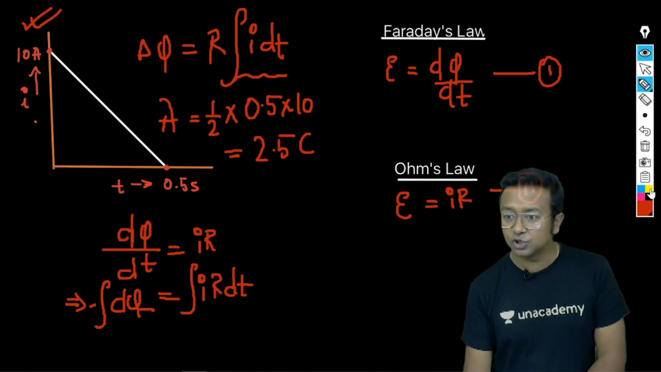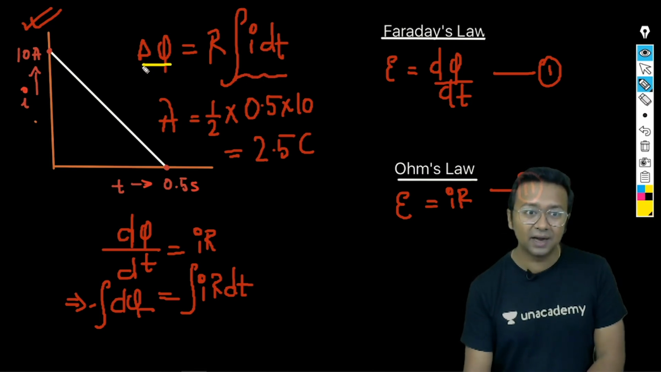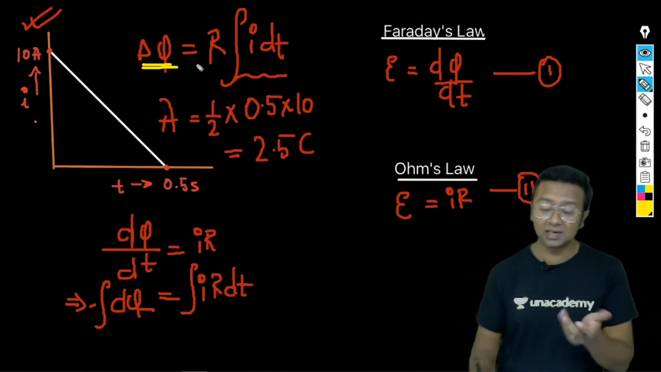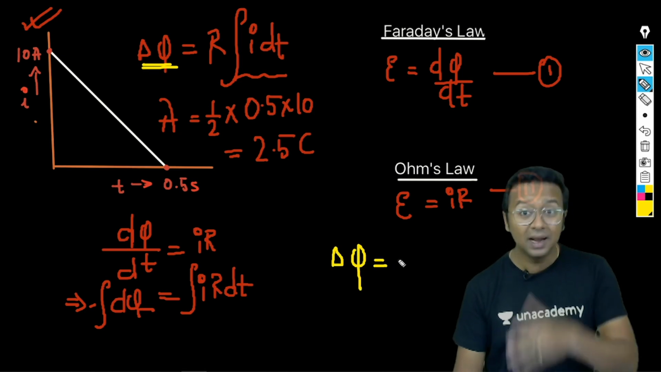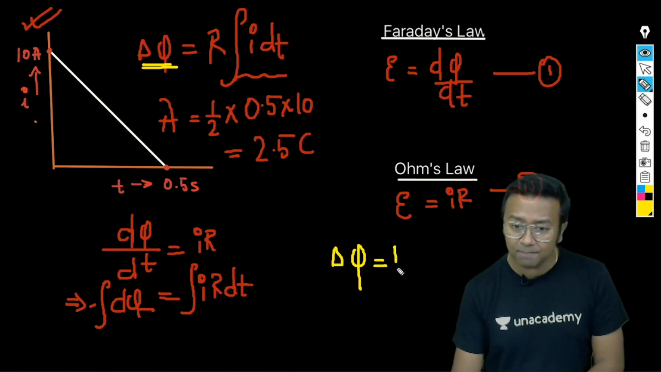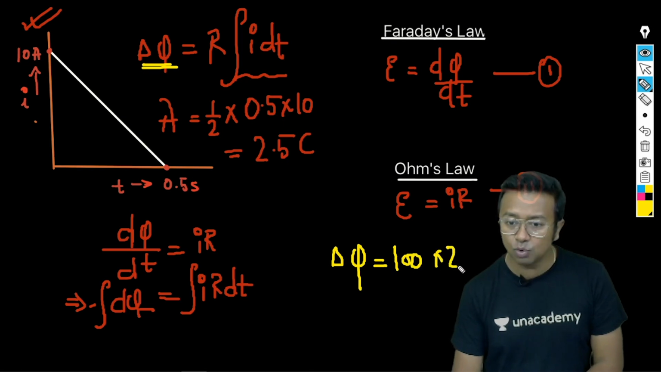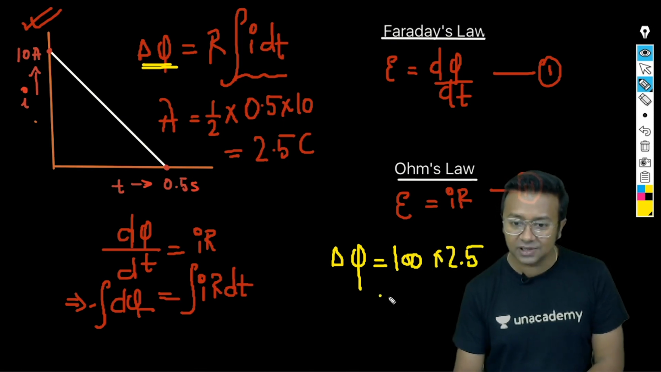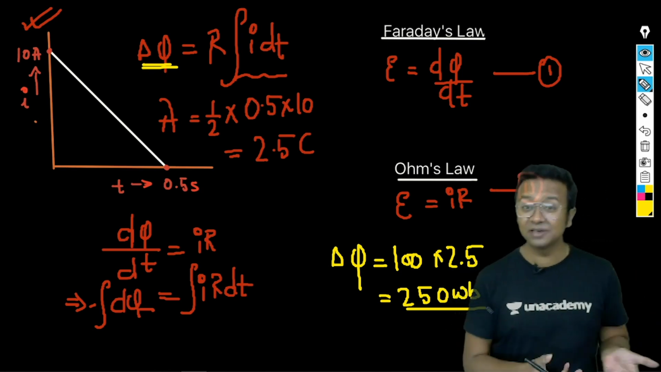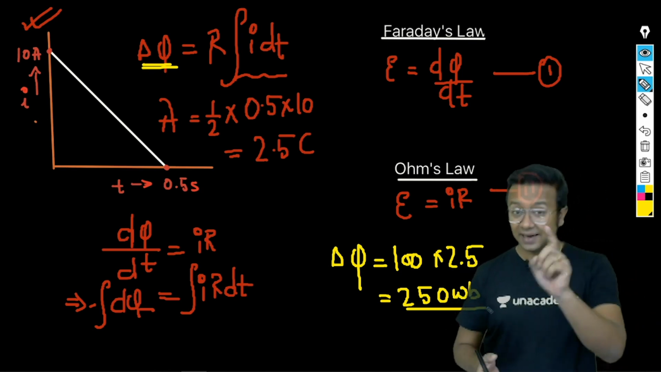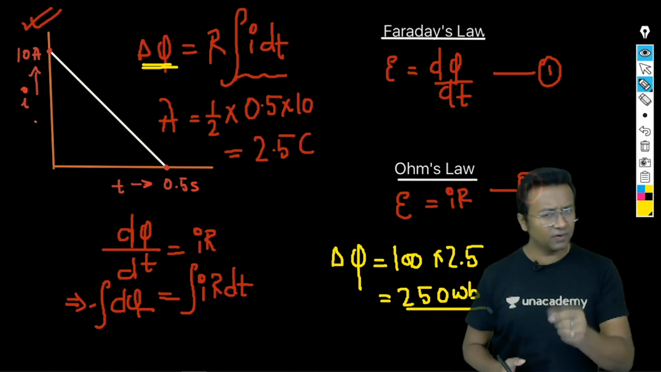Once you have this, you can easily calculate the change in the flux. Delta phi will be equal to, let me put down the values, 100 into 2.5. If you multiply this, you get 250 Weber. That is your answer, option B. You can go back to the previous options page and see for yourself that option B has 250 Weber.